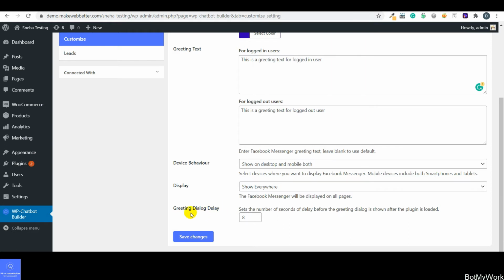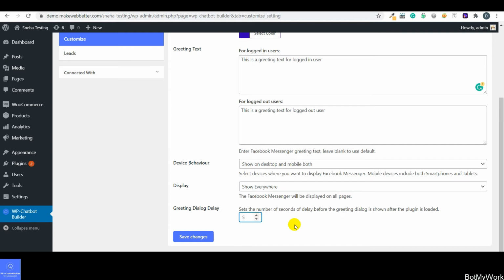So guys, what is greeting dialog delay? Using this setting you can set the time after which the bot will be sending the greeting dialog to the customer on the front end. Now this time is going to be in the number of seconds. Right now the value which is selected is 8. Now you can change the value, you can increase or decrease the seconds, it depends upon you after how many seconds you want the bot to send the greeting dialog box on the front end as soon as the plugin has been loaded.